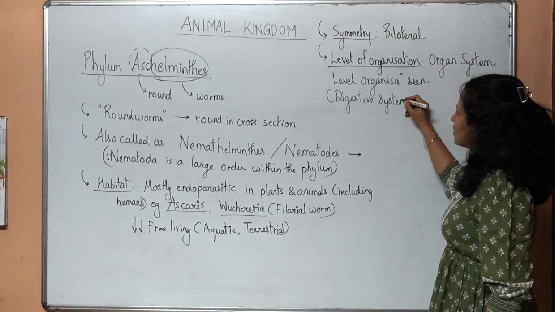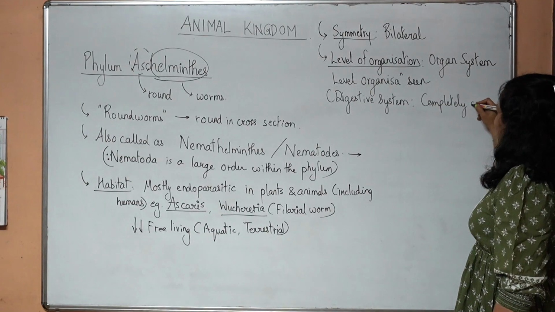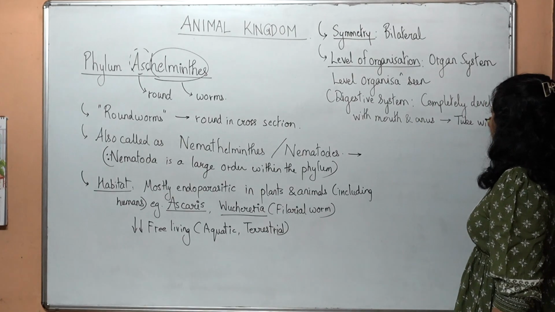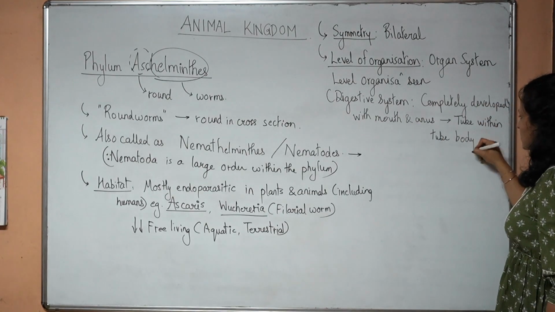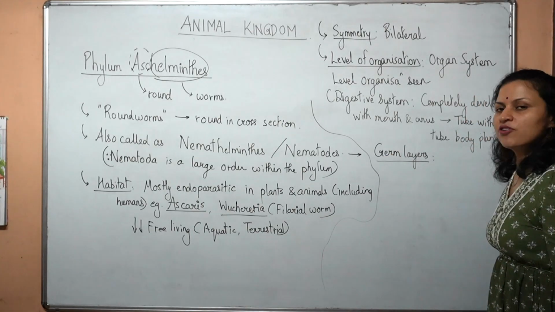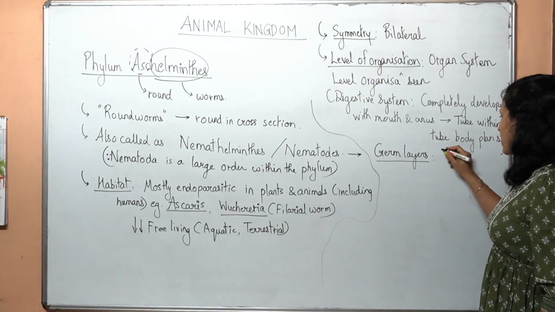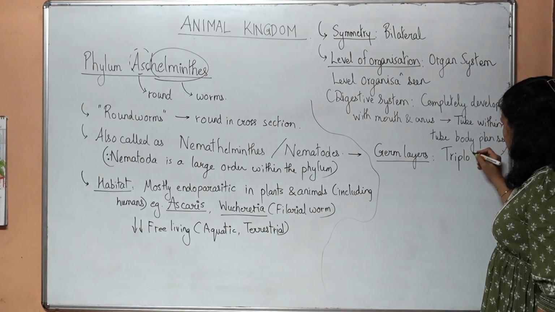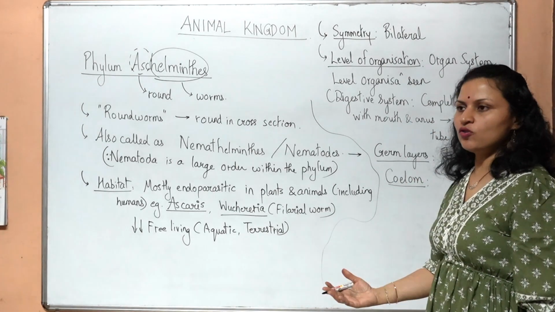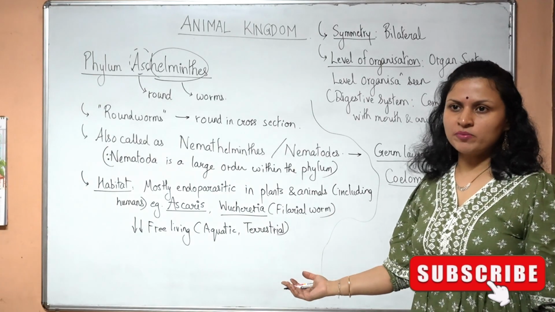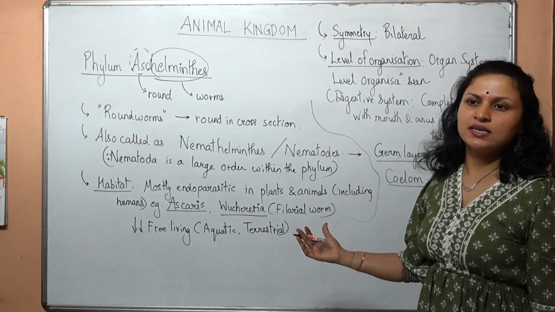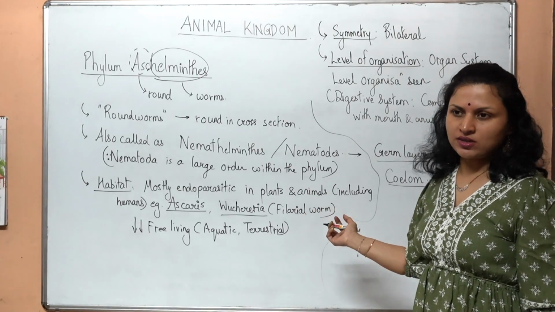Digestive system is completely developed with mouth and anus. Tube within tube body plan seen. Germ layers had started becoming triploblastic from platyhelminths onwards. These also have triploblastic organization. How about the coelom? Was coelom developed in case of platyhelminths? No, they were triploblastic but acoelomate. What about Aschelminthes? Aschelminthes are said to be triploblastic and pseudocoelomate organisms.